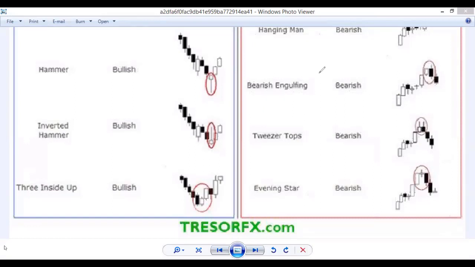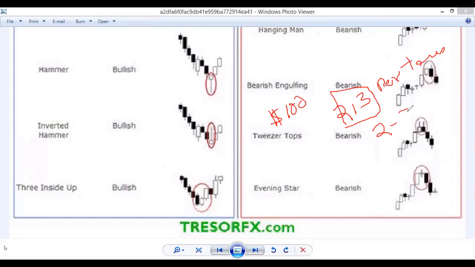Okay, I will give you some money management tips. If you have $100 in your account, always invest $2 or $3 per trade. It means 2 to 3% per trade.